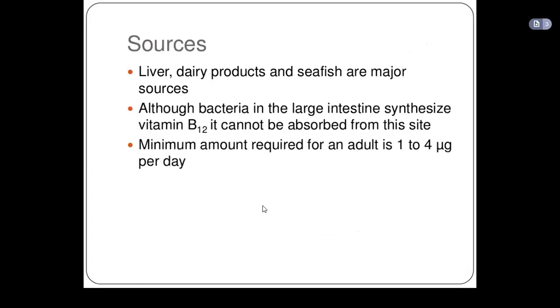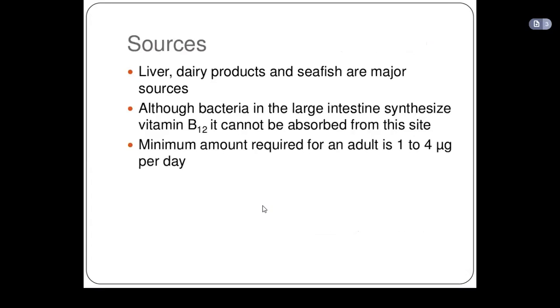So how do we get vitamin B12? What are the sources of vitamin B12? Vitamin B12 is gotten from liver, dairy products, and sea fish. These are the major sources, and it is gotten from animal products.